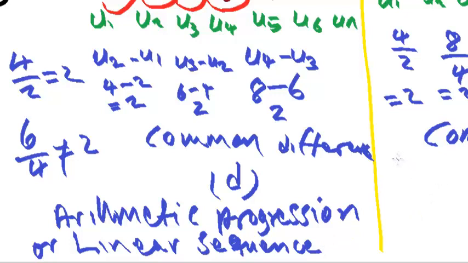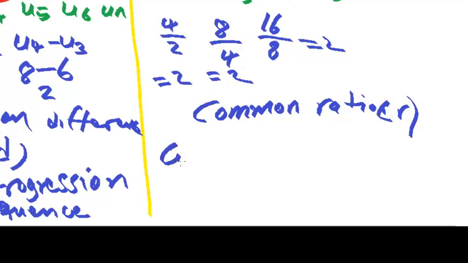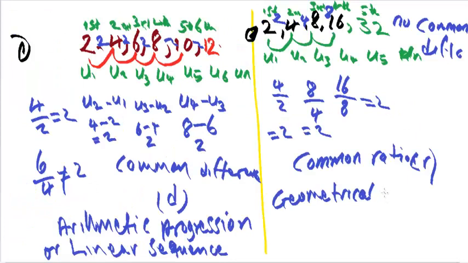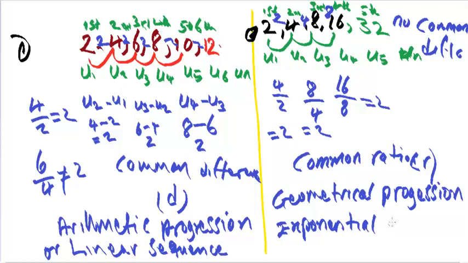Now, any sequence that has a common ratio is called geometrical progression. We can also call it exponential sequence.